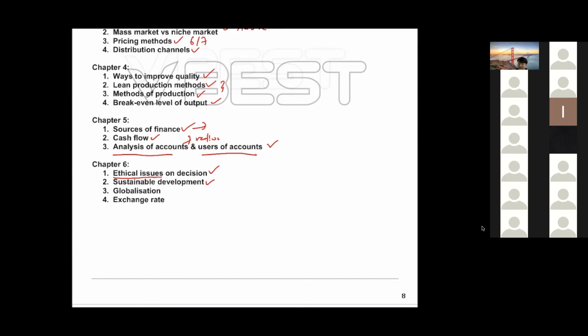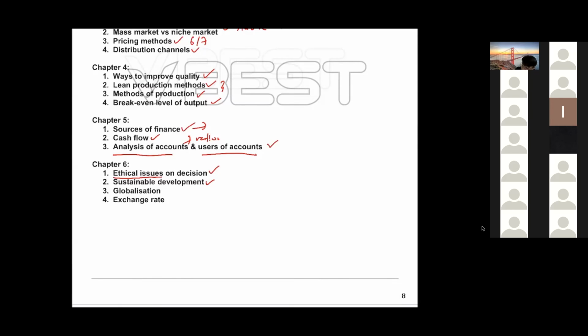So are gross profit margin and net profit margin financial ratios? Yes. And there's one more called ROCE. You go study ROCE, return on capital employed. Go have a look at the formula.